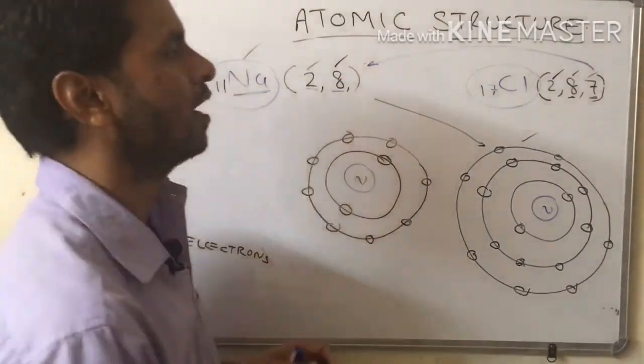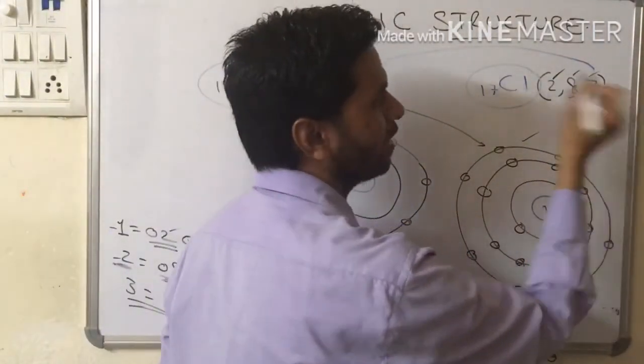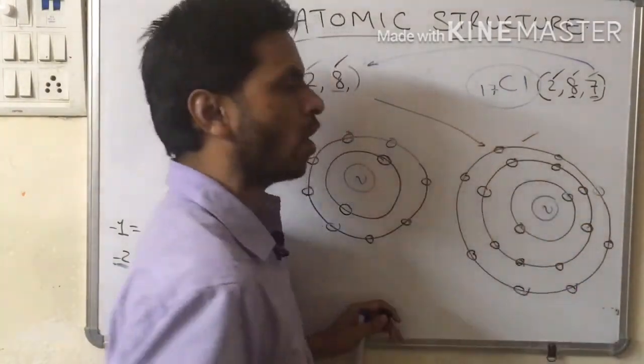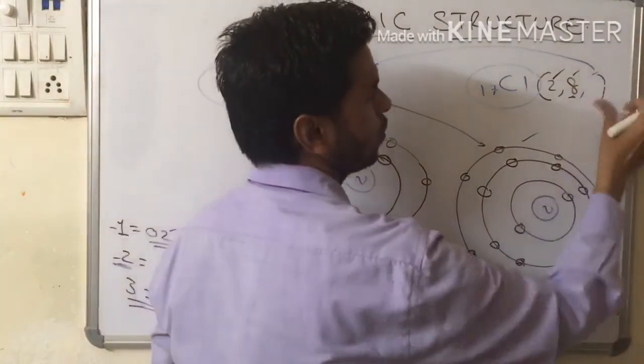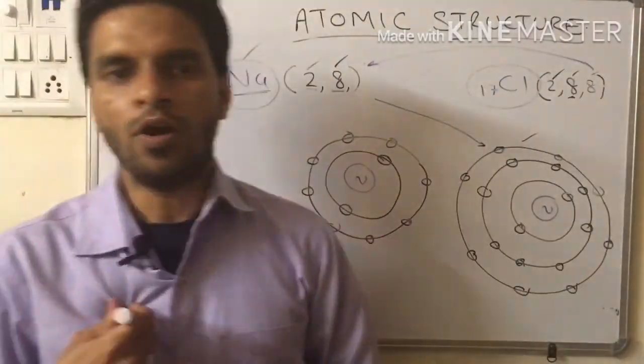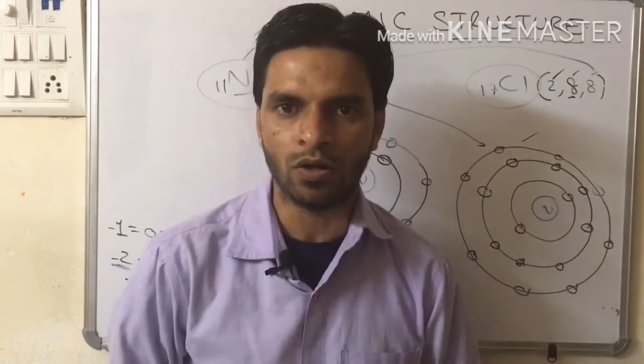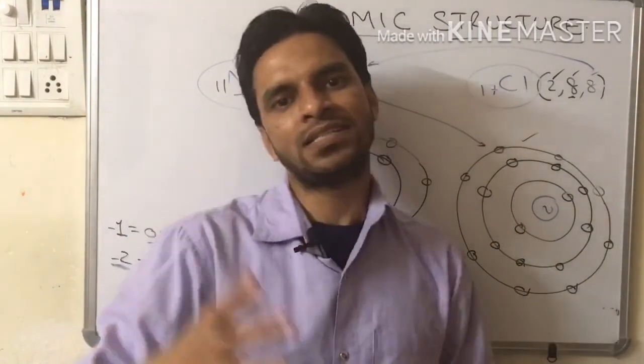And over here, after accepting 1 electron from sodium, chlorine also contains 8 electrons in the outermost shell. Hence, it is also stable now. So, by giving and taking of electrons, an atom can become stable.